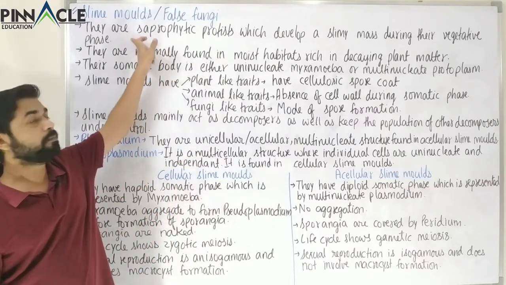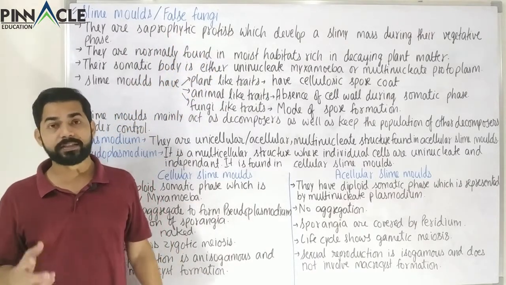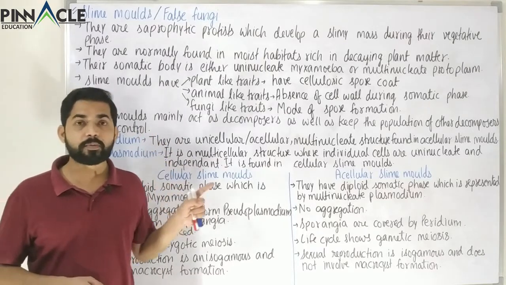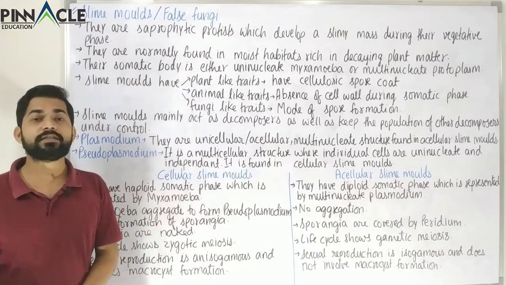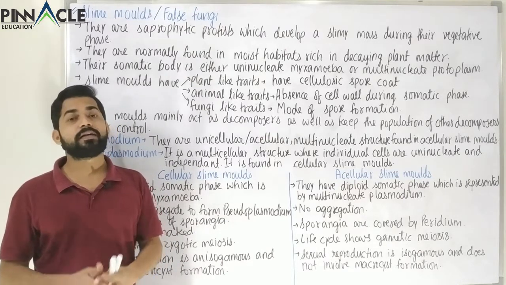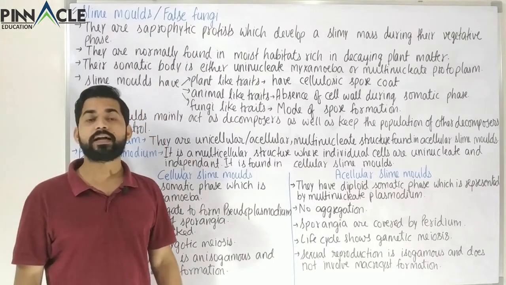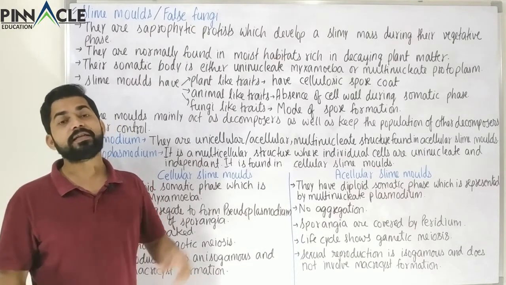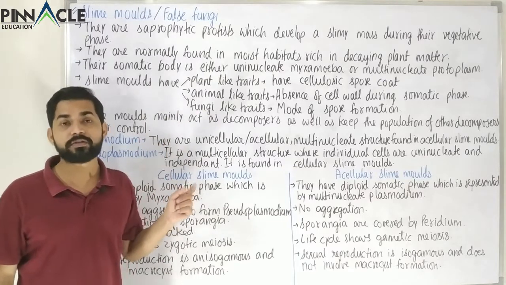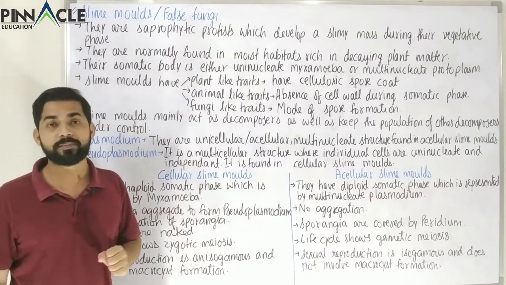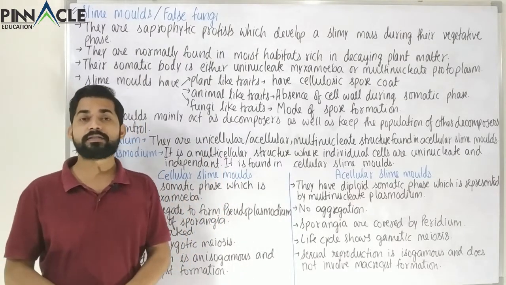So apart from slime molds and false fungi, these are also called protistan fungi because these are decomposers, these are saprophytes just like fungi. We know fungi have a decomposer role. Apart from that, that is also a heterotrophic category, and this is also a heterotrophic category, and within heterotrophs this is a saprophytic category. So it is very much similar to fungi in those respects because it is also a decomposer and a saprophyte. It is normally found in moist habitats where a lot of moisture is found.